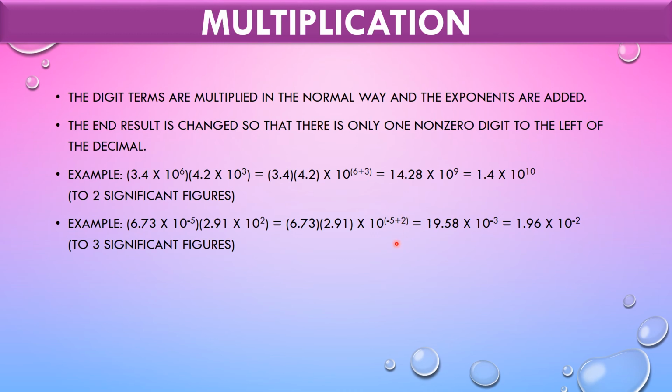Comparing minus 5 and plus 2, out of 2 and 5, 5 is the bigger number, so we have minus 3 over here. And the significant figure is only 3, which represents the scientific notation.